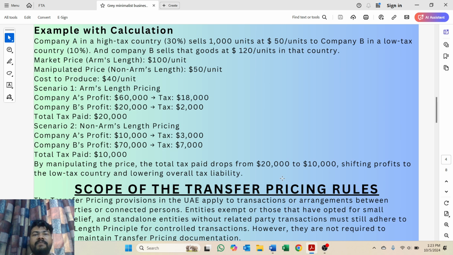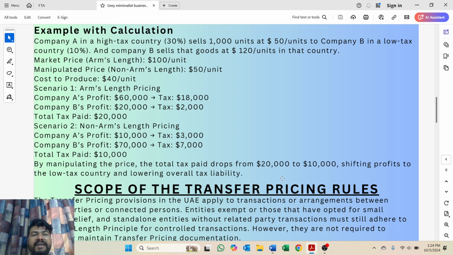Let's understand this with an example. Suppose company A is in a country where the tax rate is 30%, and sells 1,000 units of electronic goods at $50 per unit to company B, which is in a low tax jurisdiction, so it pays tax of only 10%. Company B then sells those goods at $120 per unit in that country, where the market price is $100 per unit, and the cost to produce is only $40 per unit.